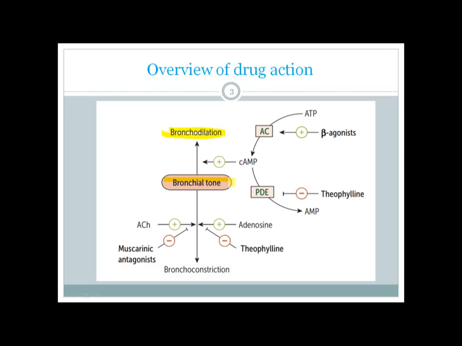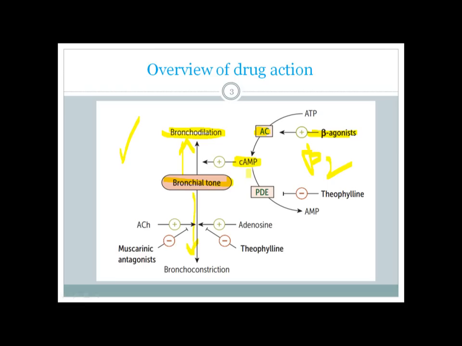So here we have our bronchial tone, which can either go to bronchodilation or go into bronchoconstriction depending on the factors that are affecting it. We want bronchodilation, and we can achieve that by increasing the cyclic AMP concentration in the smooth muscles of the bronchial tree. We can do that by increasing the activity of adenylyl cyclase with beta 2 agonists, especially beta 2 receptor agonists. Beta 2 agonists can stimulate adenylyl cyclase and increase the cyclic AMP concentration.